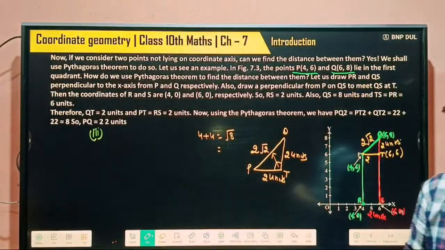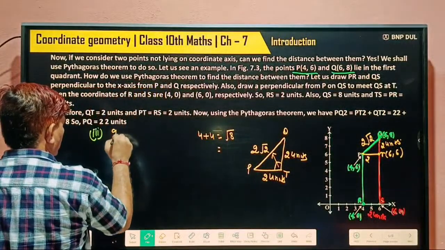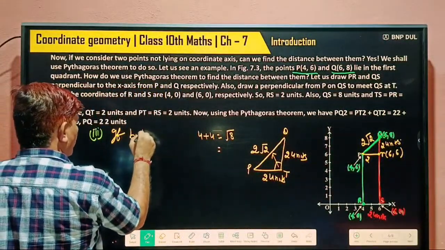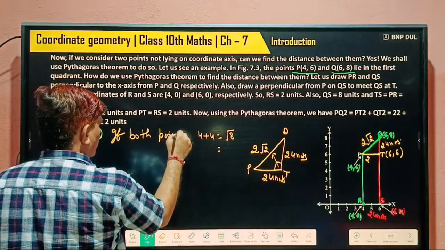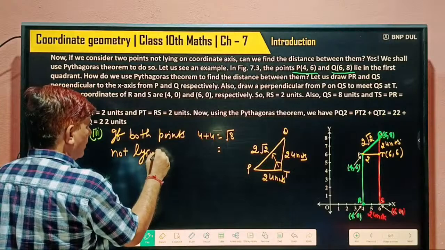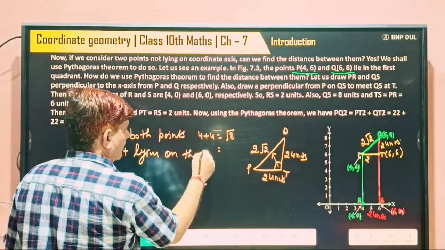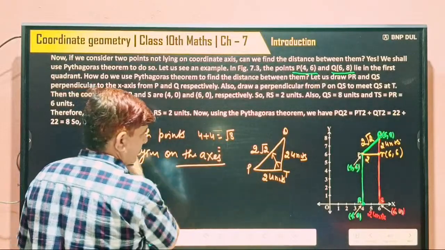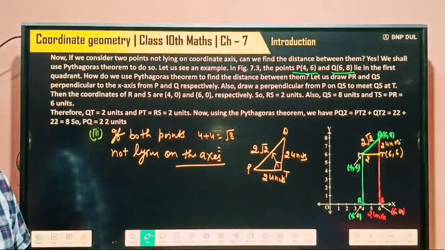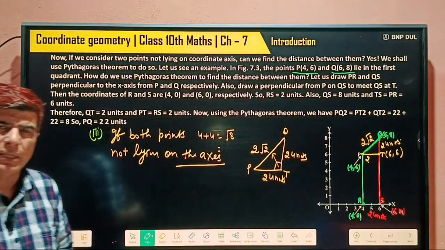So the third case I told you, if both points are not lying on the axis. First I told you both are lying on the same axis.